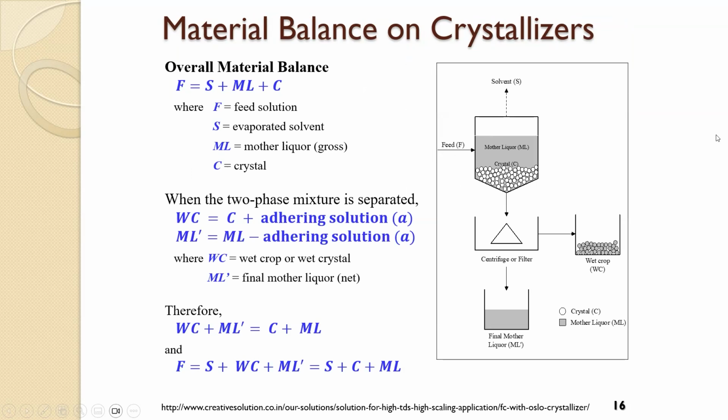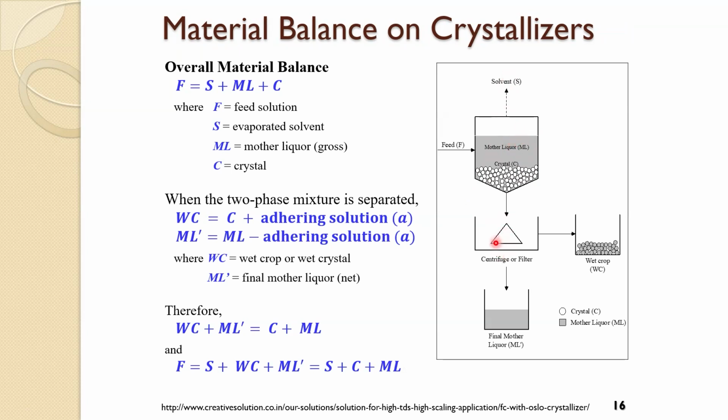In the figure here, you have the feed, and then the mother liquor is in the crystallizer already, together with the crystals. And then if some solvent is being evaporated, the mother liquor will, of course, become less, the contents, I mean.